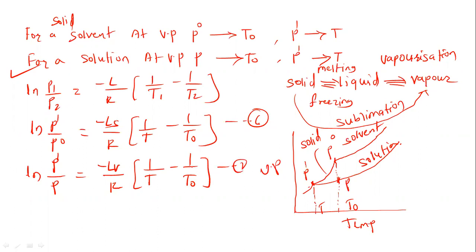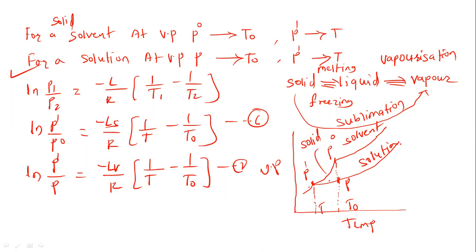So understanding of these two equations becomes very, very important, particularly this Ls, the latent heat of sublimation, because it is a sublimation process here. The solid solvent is converted directly to the vapor state, solid to vapor. In the case of the solution, in between P and P dash, liquid solution is there.